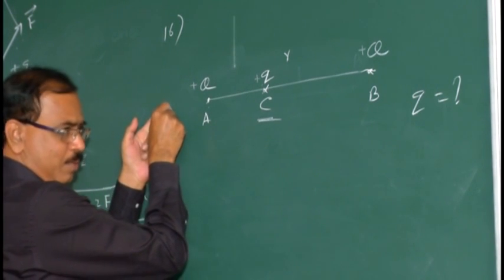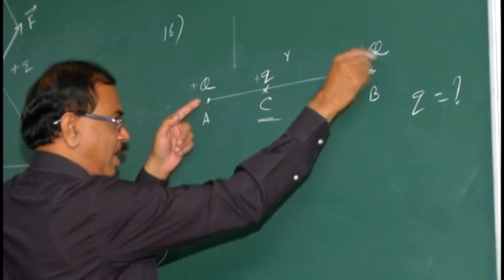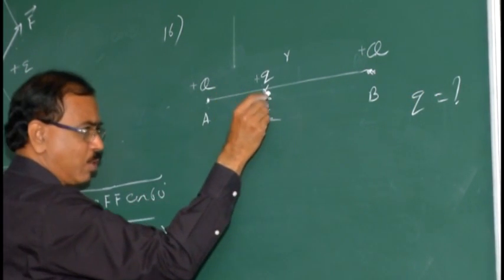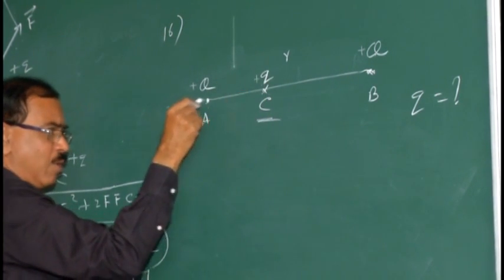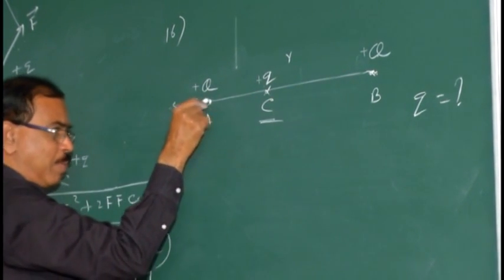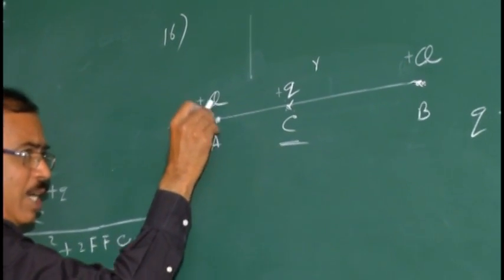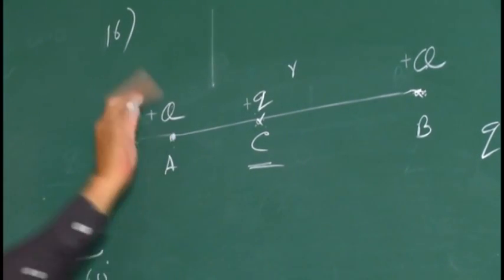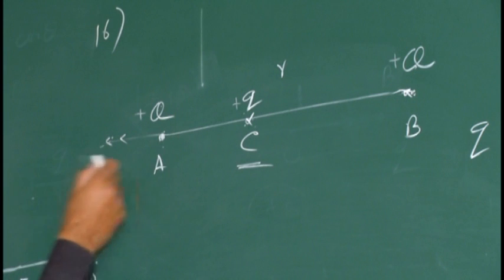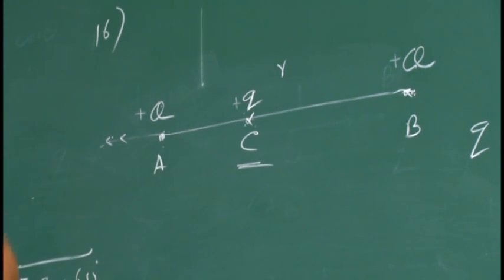Yes, good. And due to A and B, in q, what happens? Repulsion. So if you consider the two forces due to the charge, here one force acts, due to this one, repulsion, positive repulse. Then this charge plus q placed at this point cannot be in equilibrium. Why? Both forces are acting in the same direction. Since two forces act in the same direction, the charge will be dragged along. Only if two equal and opposite forces come is equilibrium possible.